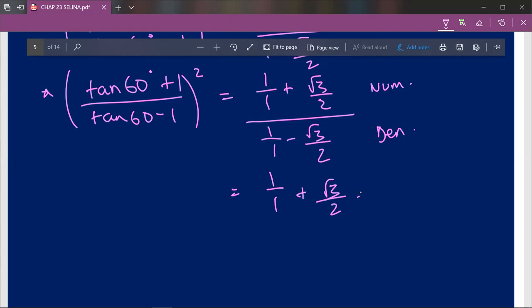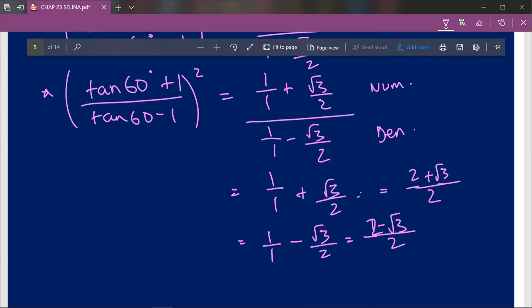Our LCM will be 2. So 1 into 2 is 2 plus root 3. We leave it as it is because 2 plus root 3 cannot be added. So our numerator is 2 plus root 3 upon 2, and we'll find our denominator 1 upon 1 minus root 3 upon 2. Our LCM will be the same 2, and 1 minus root 3 we'll just leave as it is. So 1 into 2 is 2 in the numerator, so 2 minus root 3.